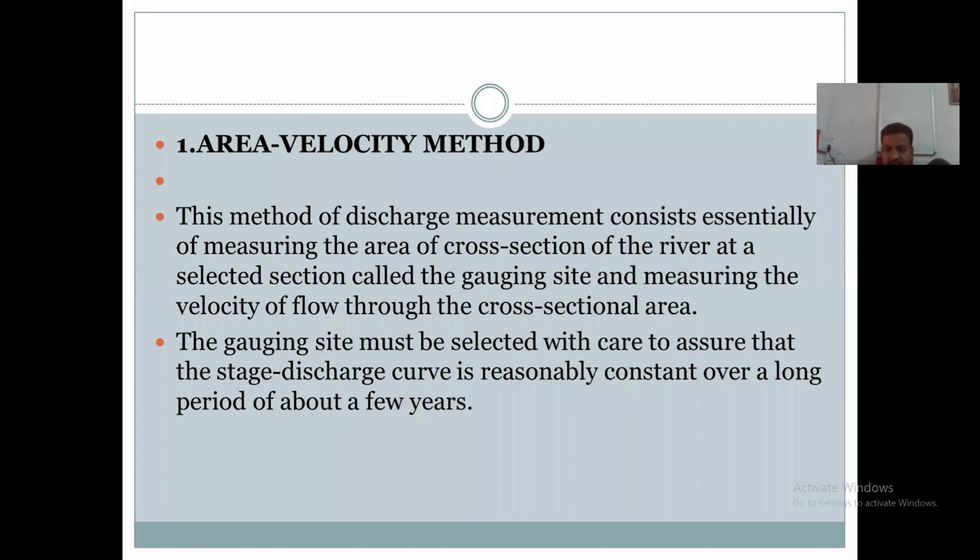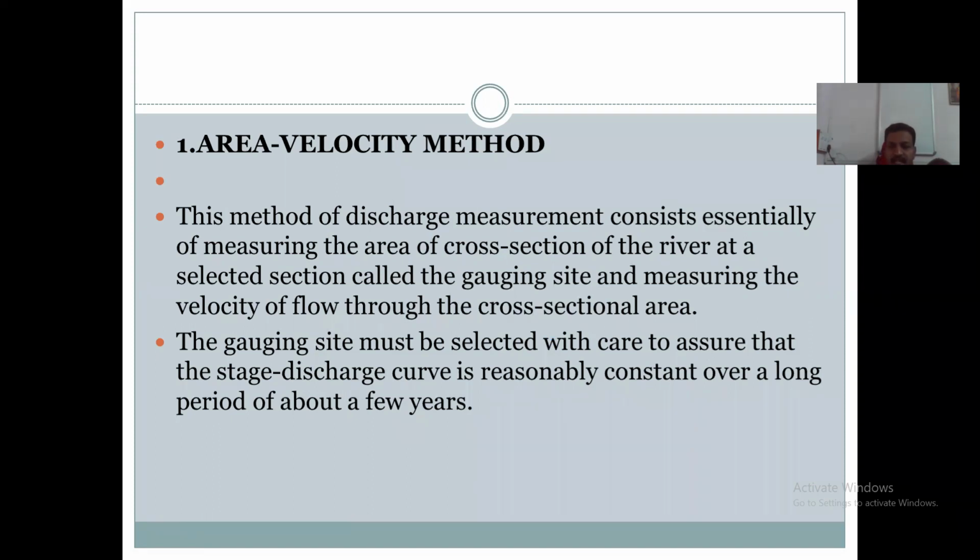Gauging is done. What is gauging? Measurement of the area of cross section of the river and measuring the velocity of flow through that cross sectional area. That is the gauging of that site. So it is called stream gauging, and that is why our unit's name is stream gauging. Stream gauging means the measurement of the area of cross section of the river and measurement of the velocity of flow through that cross sectional area. That is called stream gauging.